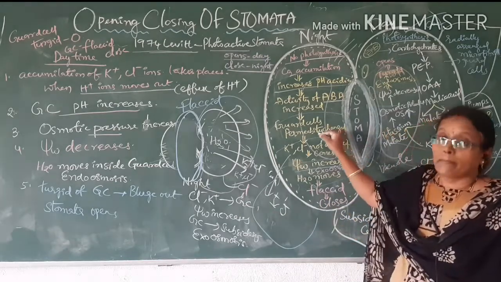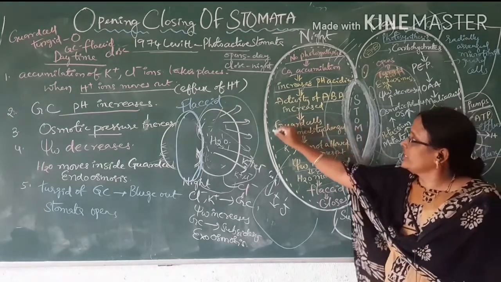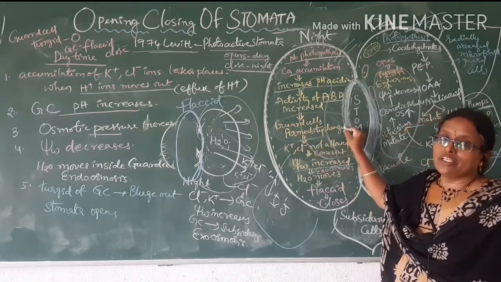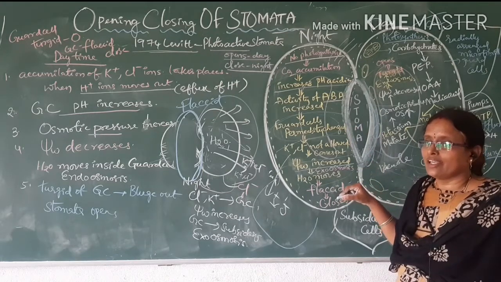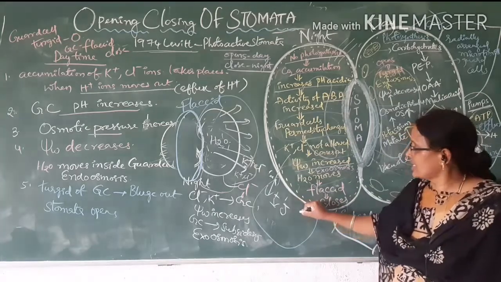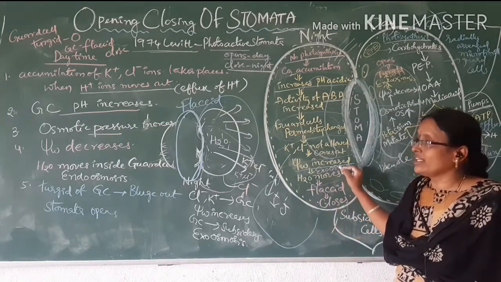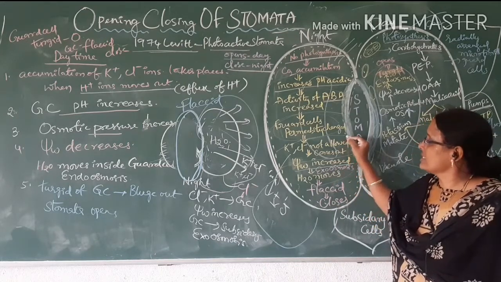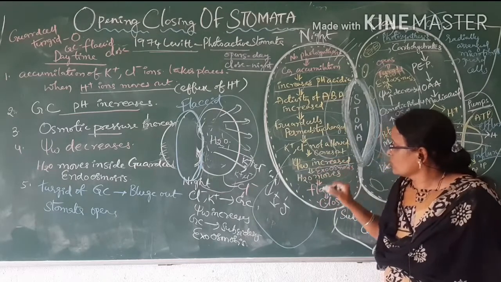So the guard cell pH is changed and the guard cell permeability is changed. Permeability changed means they do not allow the potassium and chloride ions, they send them back to the substrate cells. So when they send them back, ultimately water in the guard cell is increased, and this water moves from high potential to low potential.